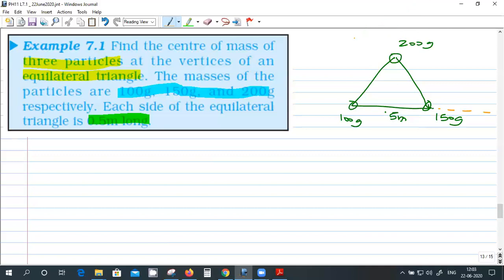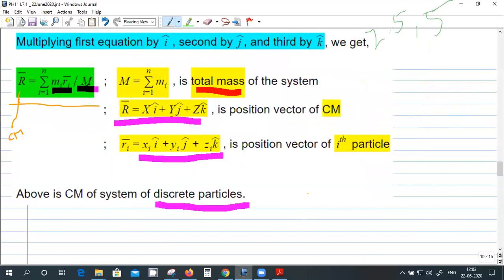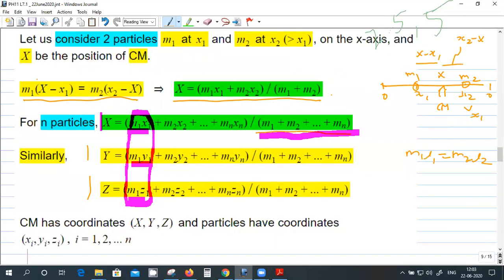Yeah, basically you have to take XY axis. So this is X axis, this is Y axis. Okay. So you have to find capital X and capital Y of the center of mass. You can use that formula, m1 x1 plus m2 x2. This formula, right? For x, y, x and y.